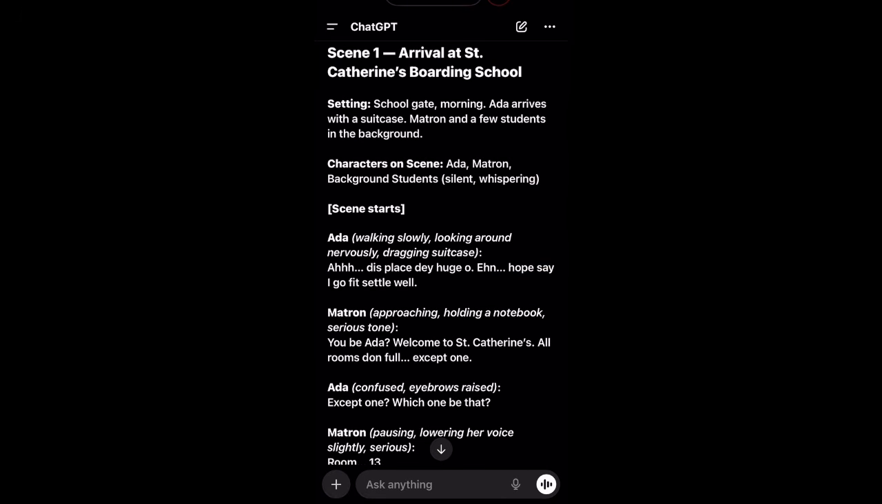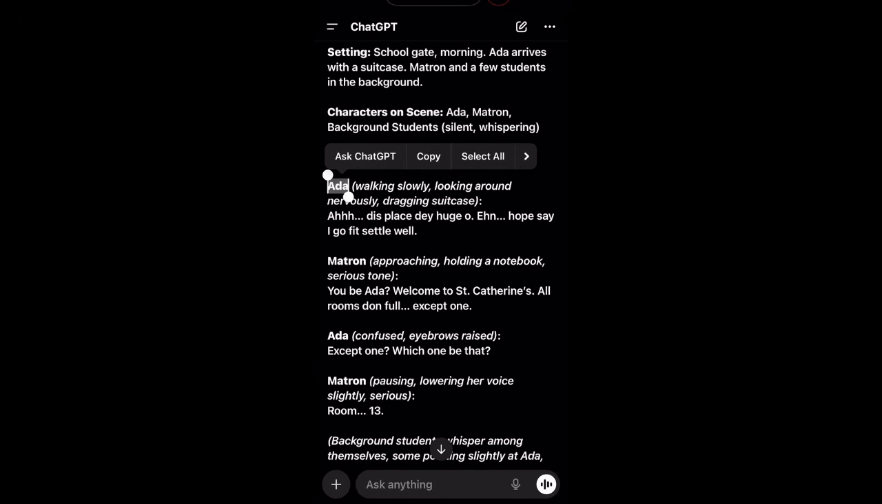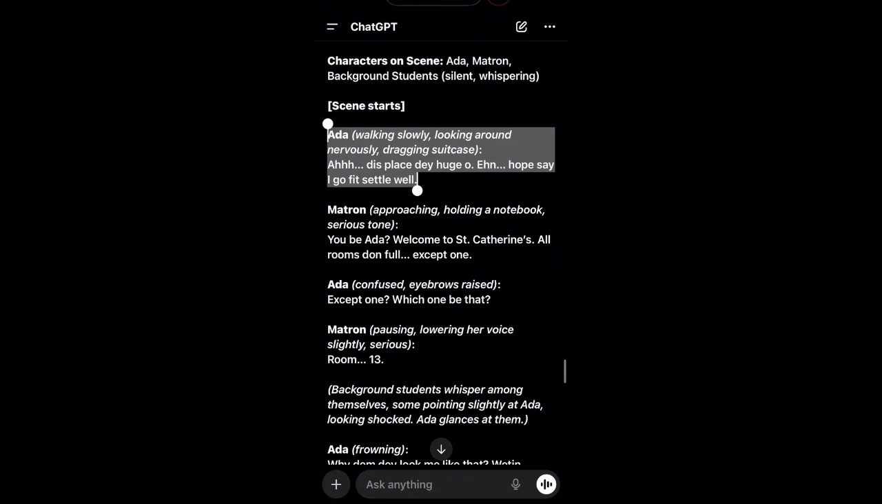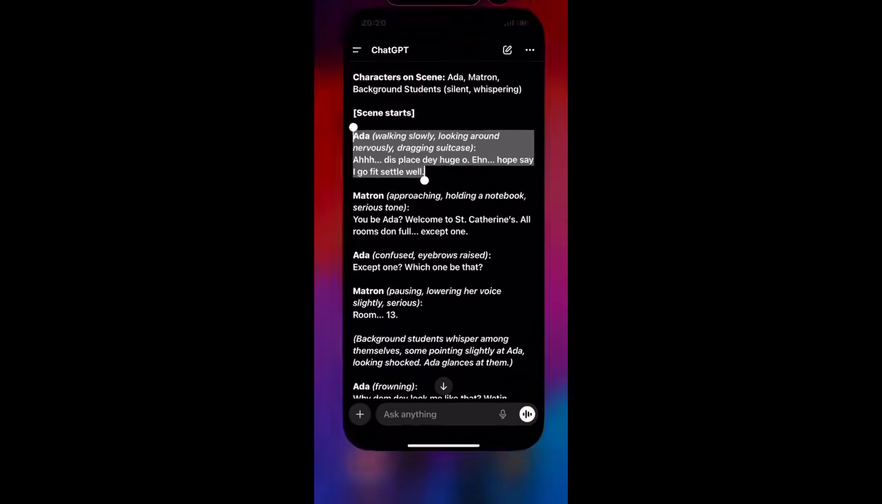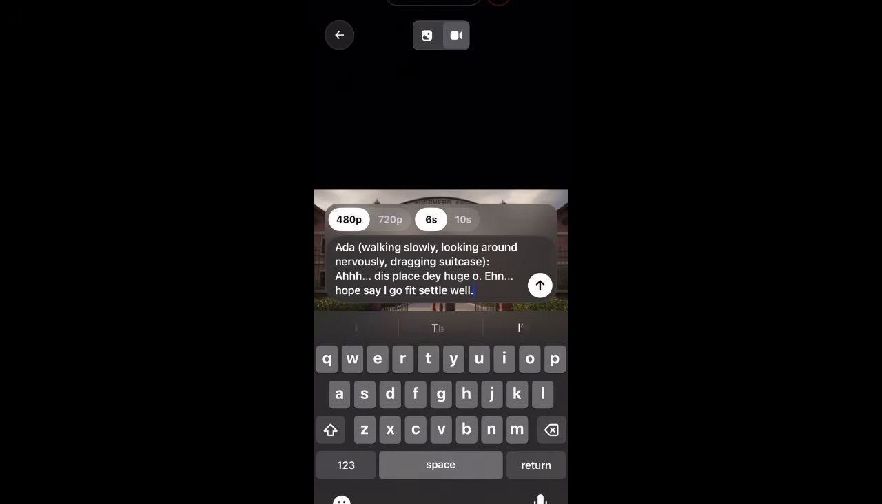So I'll come back to my ChatGPT, and then I'm going to copy the first scene, which is at the school gate, just coming to the school, wondering if she is really going to be able to be in the school, those kind of things. So Grok AI has generated the very first one. So I'll just paste my prompt and click on generate.